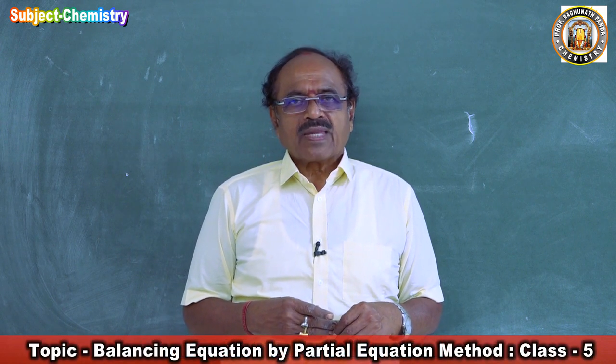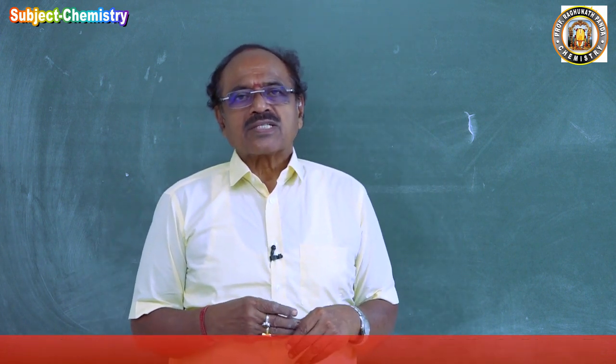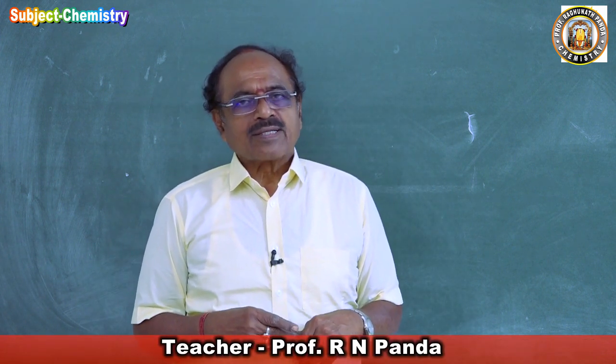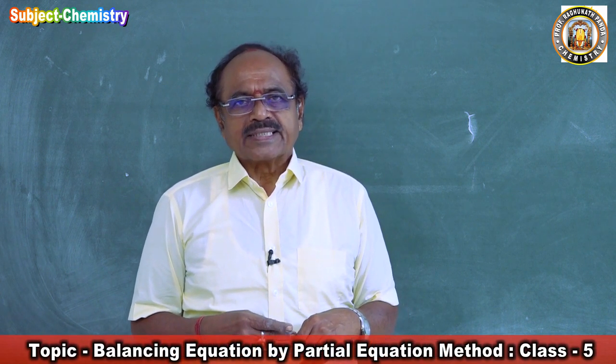Now, today I'll do some more reactions of potassium permanganate, potassium dichromate, concentrated nitric acid and concentrated sulfuric acid.